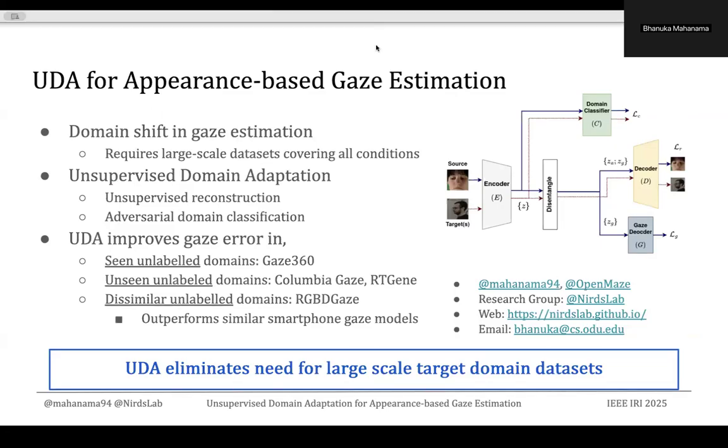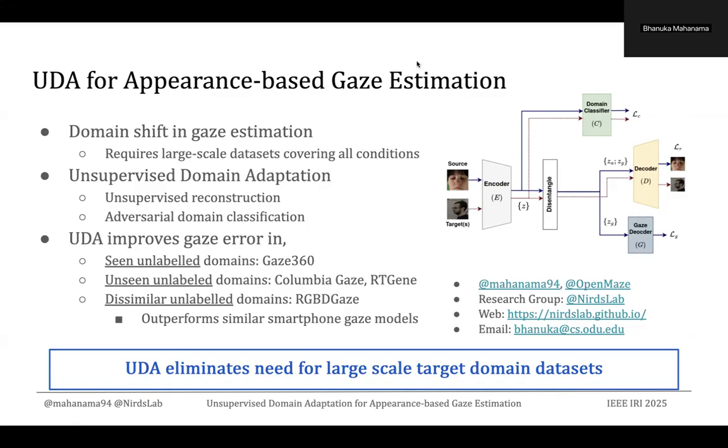So in summary, what we discussed today is the domain shift in gaze estimation, which required large-scale datasets. But we provide a solution to this problem through unsupervised domain adaptation. Here we combine unsupervised reconstruction and adversarial domain classification to provide our solution.